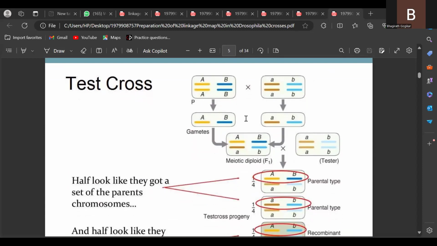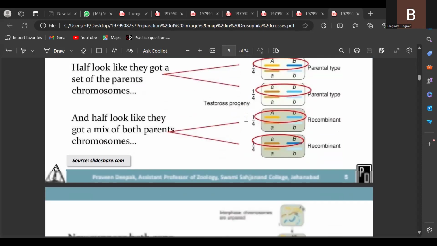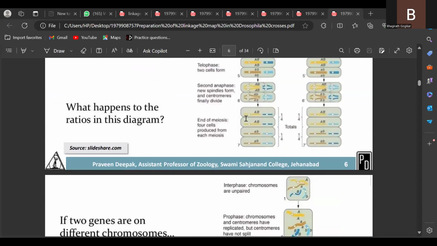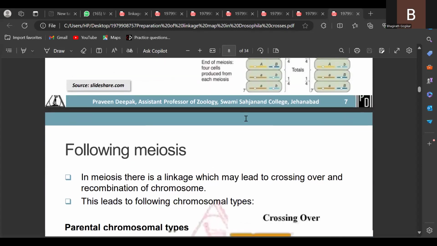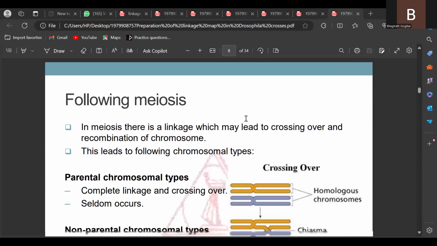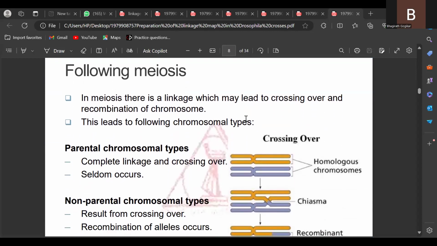So what is meant by chromosomal maps? Chromosomal maps represent the condensed graphical representation of the distance between the genes in a linkage group, expressed in the percentage or frequency of recombination, located in a single group of chromosomes. First, you have to know about the distance between the genes. You first have to know the number of linkage groups present in the particular organism.